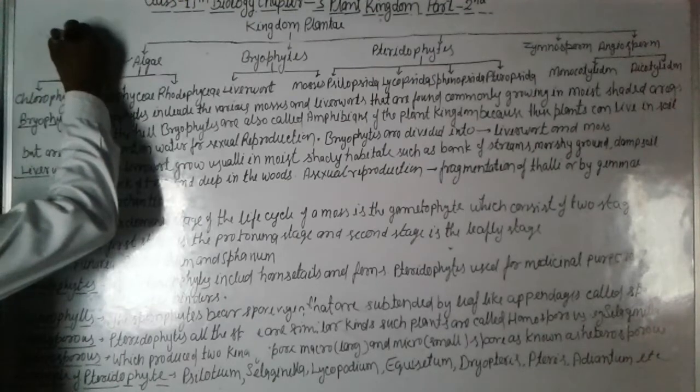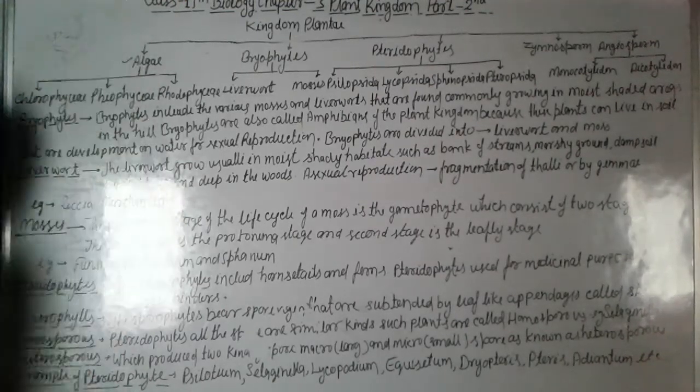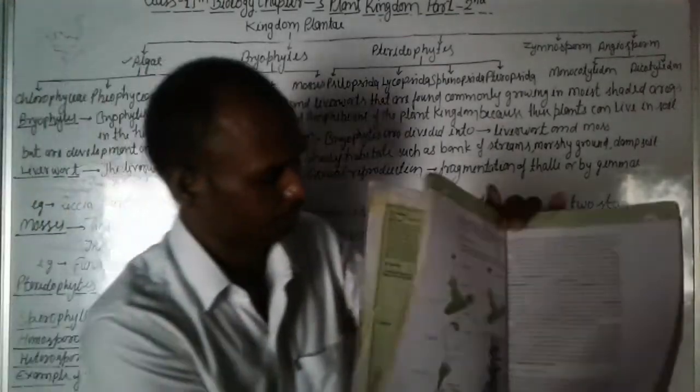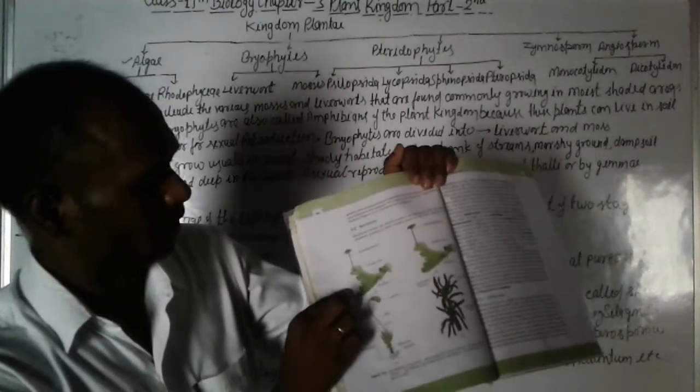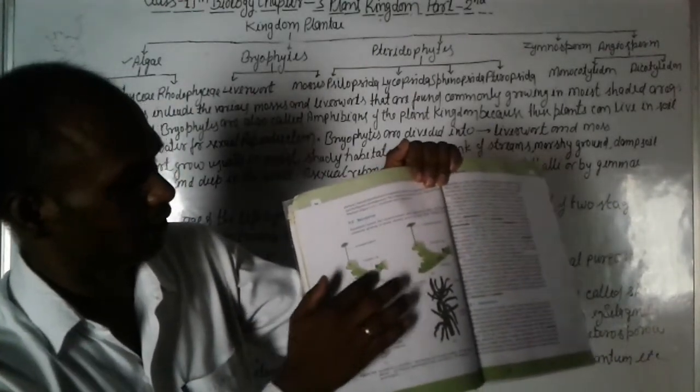Gemma means these are the... you can see here, this is the bryophytes, and this is the thallus.